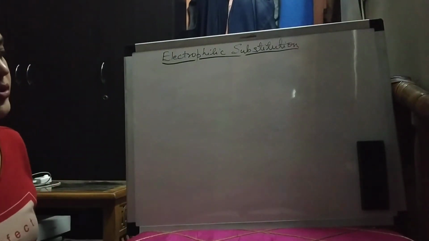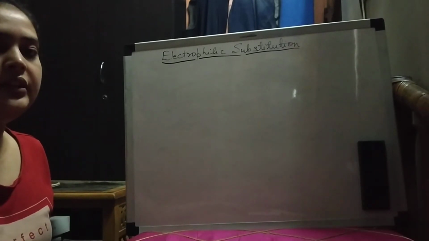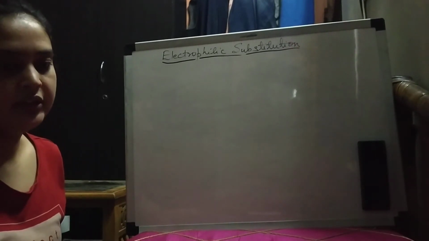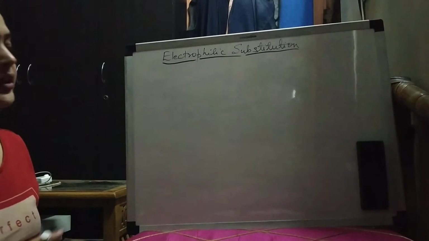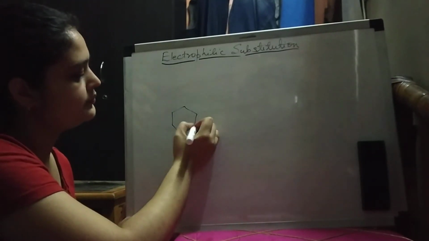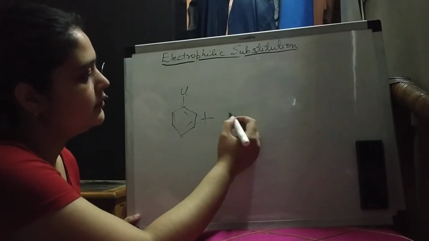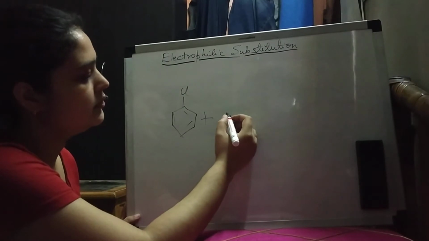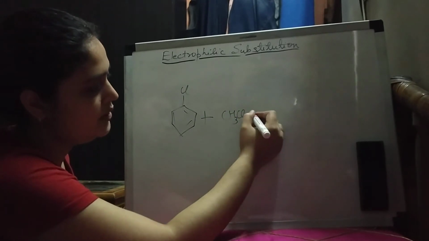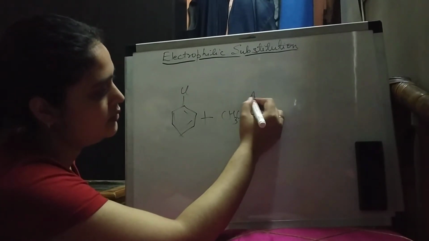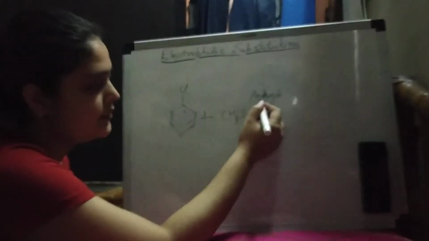Now next, Friedel-Crafts reactions. The next type of electrophilic substitution reaction is the Friedel-Crafts reaction. In Friedel-Crafts reaction you have two types, Friedel-Crafts alkylation and Friedel-Crafts acylation. In Friedel-Crafts alkylation, you will add an alkyl group to the ring, and you will add anhydrous aluminium chloride.